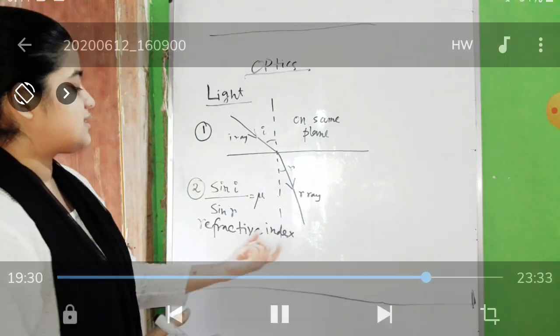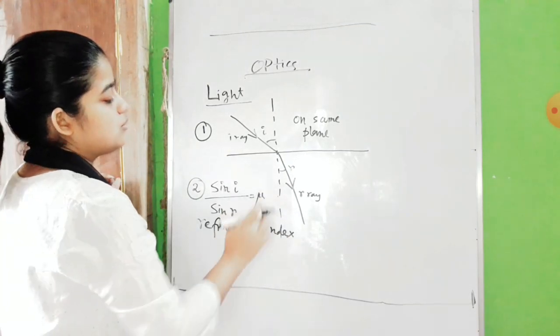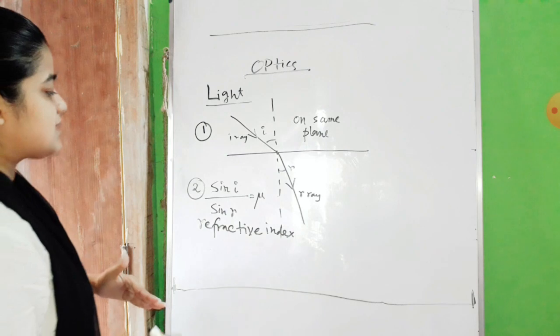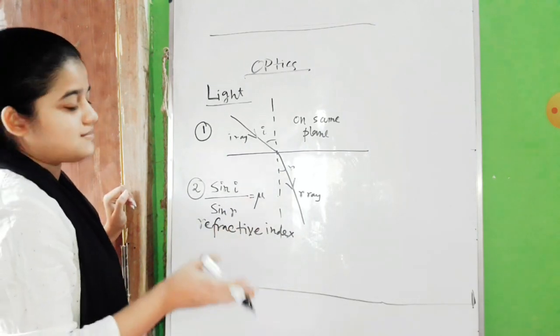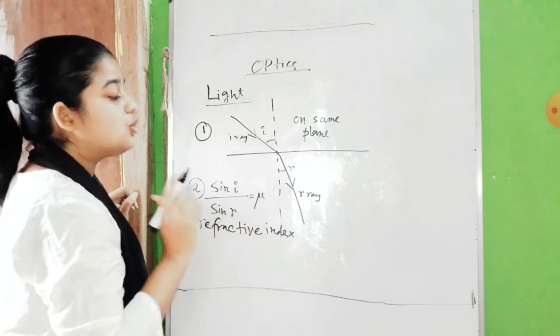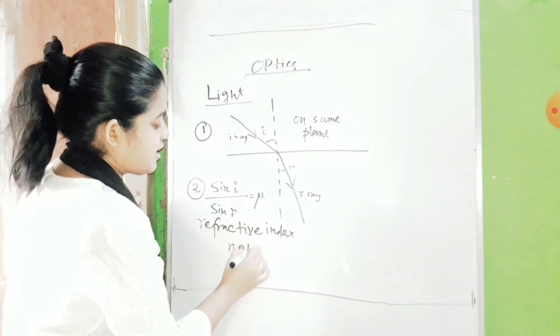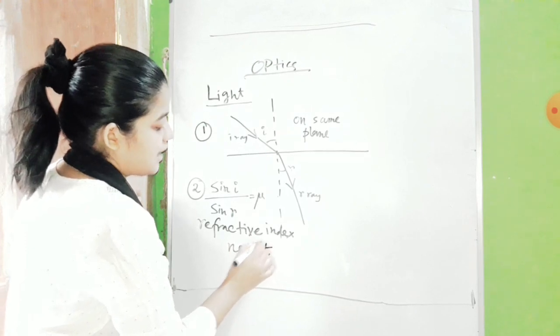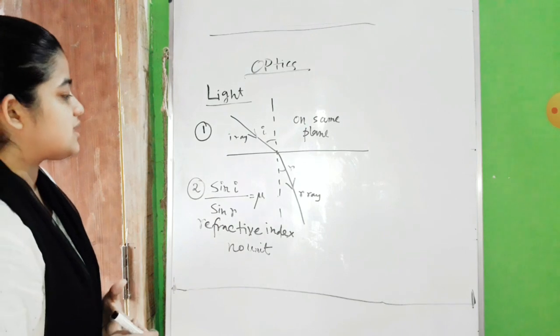This refractive index is something which we define with the term mu. And this is the ratio of two physical quantities which are the same, so it has no unit. Refractive index has no unit at all because it is the ratio of two same physical quantities.